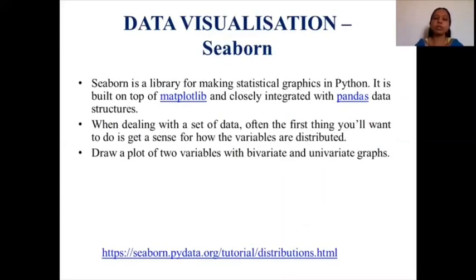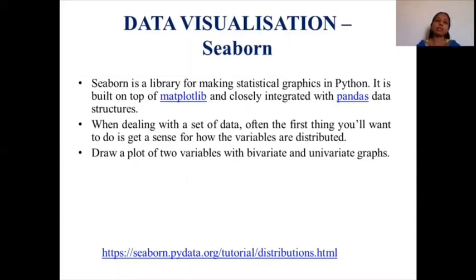Until now I have shown you the basic chart functions that we use in Matplotlib. And now I will show you some of the other data visualizations that can be done using the Seaborn library. Seaborn is a wonderful library where you can make statistical graphical analysis in Python, and it is built on top of Matplotlib, and it is closely integrated with Pandas data structures.